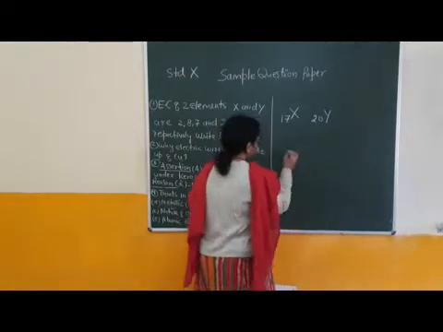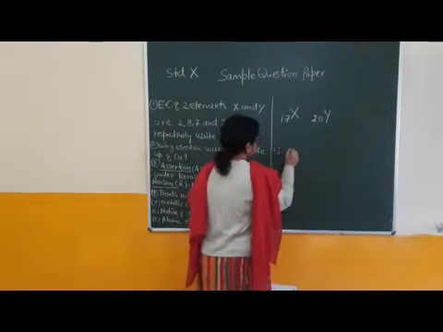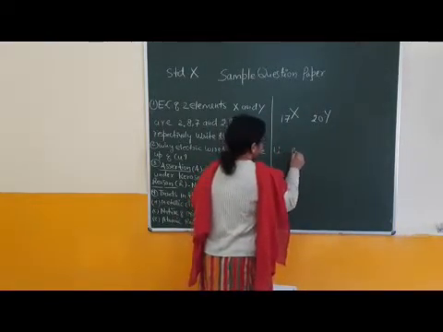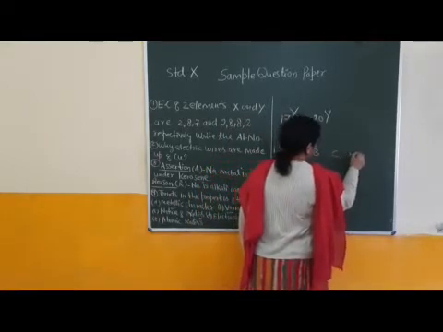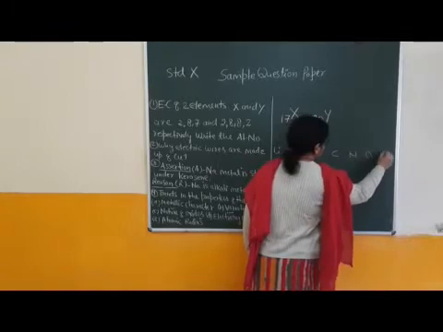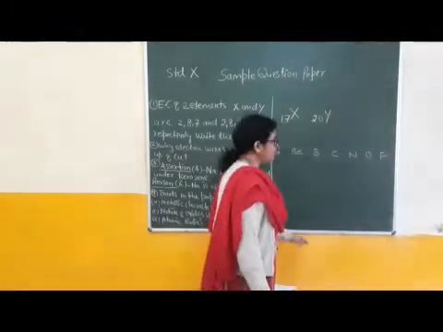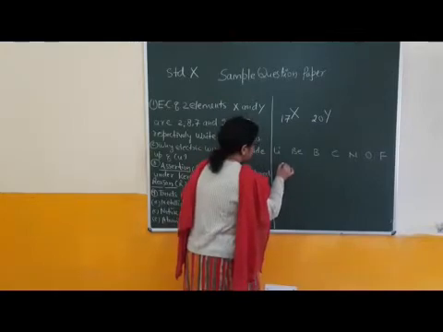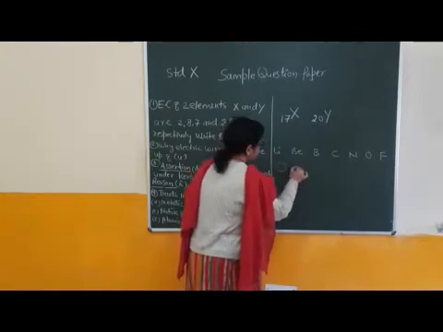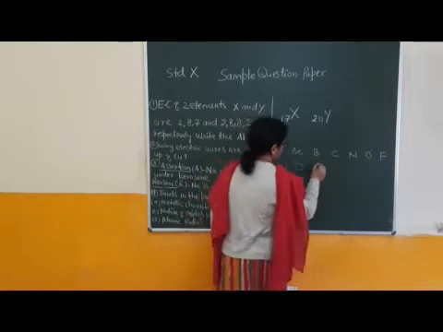For example, same period: lithium, beryllium, B, C, N, O, F. Right, here it shows exceptional behavior. Then what is the trend? Decrease. Gradual decrease.